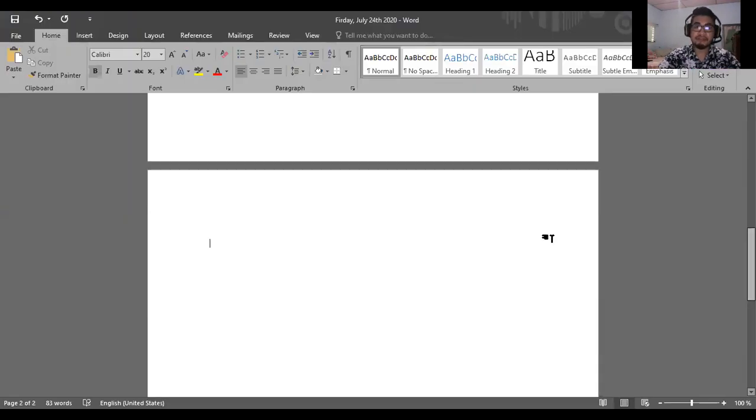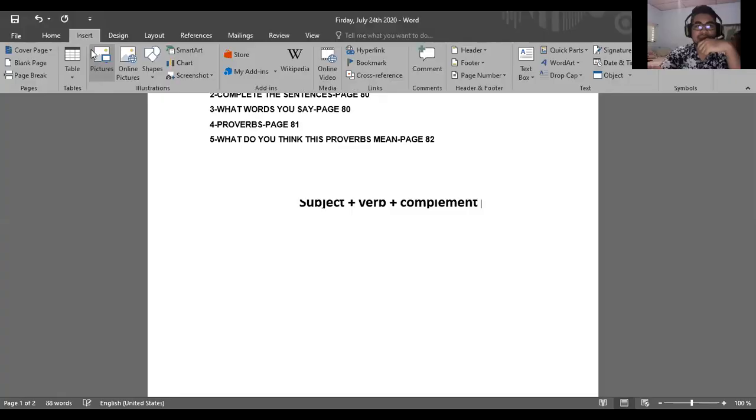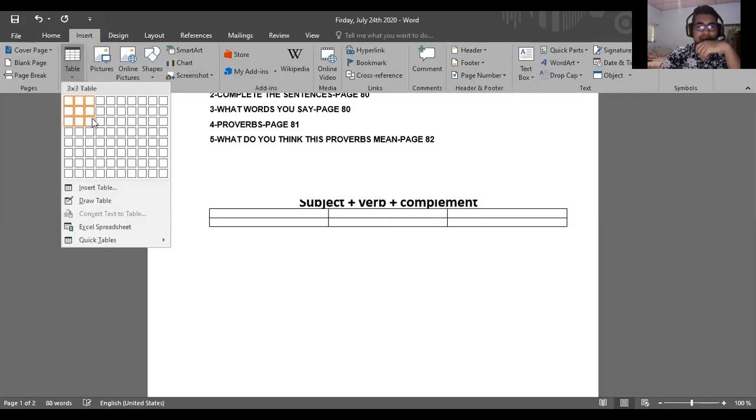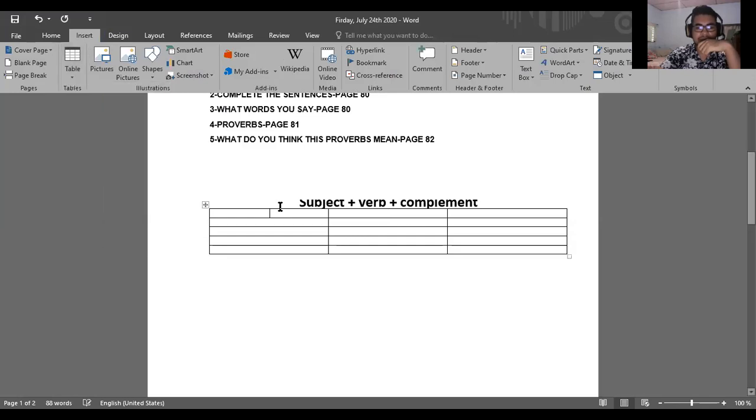Imagine I have this document over here for work, and we're going to write the following. Let me try it again. So we're going to write subject plus verb plus complement. Or maybe we're going to do a chart instead. It's going to be easier for you to see it in that way. So we're going to draw a table over here, and I want you to follow this with me. Subject, verb, and complement.